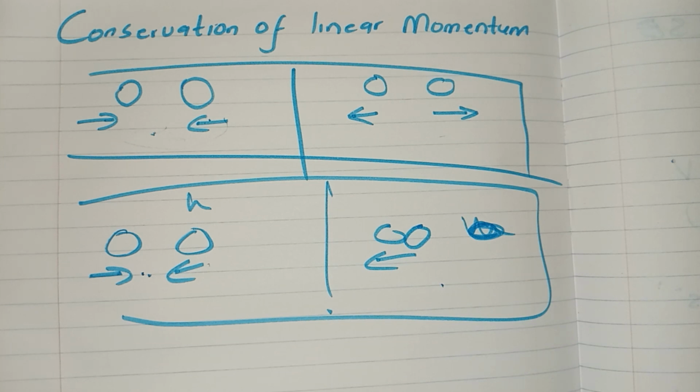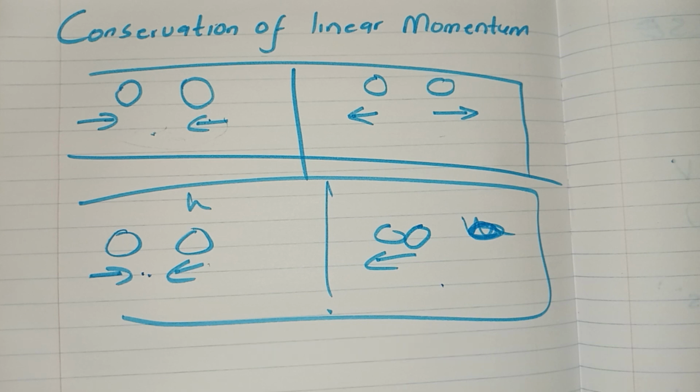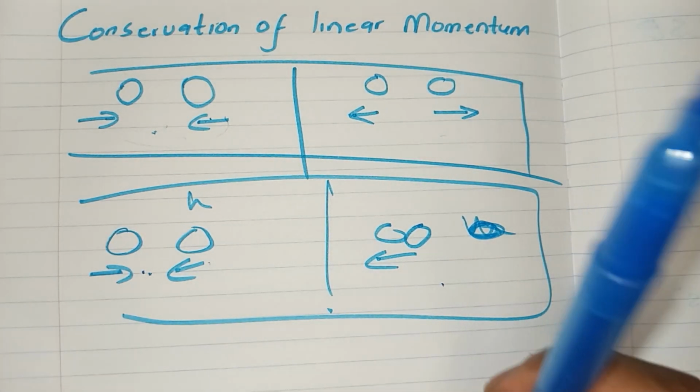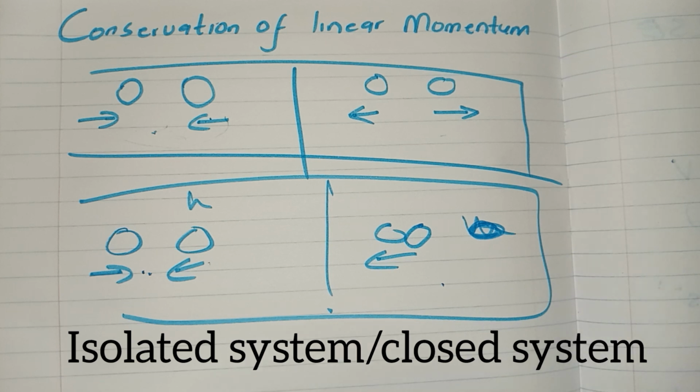It goes like this. This is the definition. The total linear momentum of an isolated system remains constant, right? Well, I know I haven't explained it yet, but it's going to make sense soon. There's a part in the definition that says the total linear momentum of an isolated system.